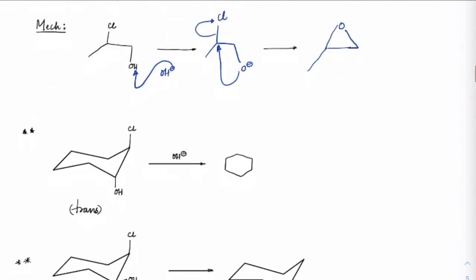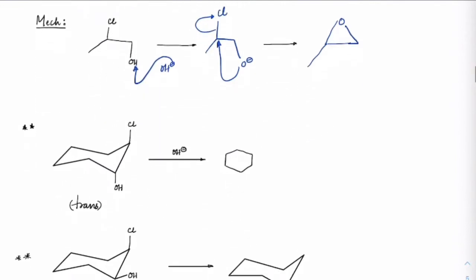If the same halohydrin is in cyclic case, first let me finish this, then you can write. If the same thing is in cyclic case, especially in cyclohexane, if both of them are anti to each other, which means they are axial to each other, then this O minus can attack easily. Alright, so what you can see that first OH minus will take away this H plus, and the O minus can attack here, Cl minus can leave from that. Okay, so what do we get here? We will get again an epoxide formation.